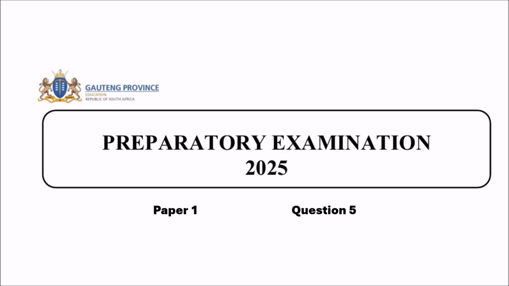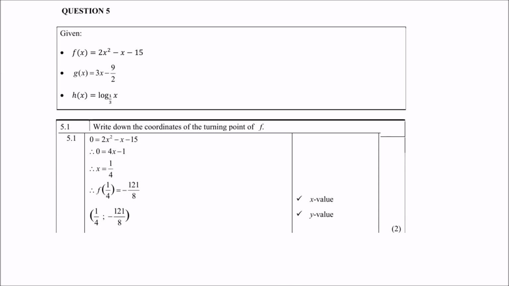Question 5. Given are the following three functions: f of x equals 2x squared minus x minus 15, g of x equals 3x minus 9 over 2, and h of x equals the log of x to base a third. The first one, of course, is your parabola or your quadratic function. The second one is your linear or straight line function. And the last one is your logarithmic function, which of course is the inverse of the exponential graph, if you remember.